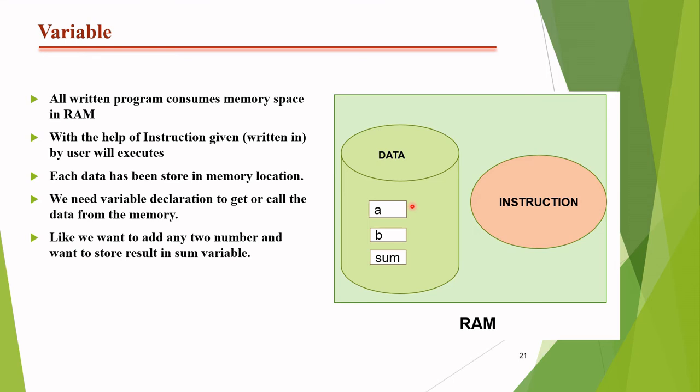Like we want to add any two numbers and store the result in a sum variable. So what is the question? Add any two numbers and store the result in a sum variable. For the two numbers accepted from the user, we need two variables in which the two values will be stored. Like we want 2 plus 3. We store the value 2 in A and 3 in B.